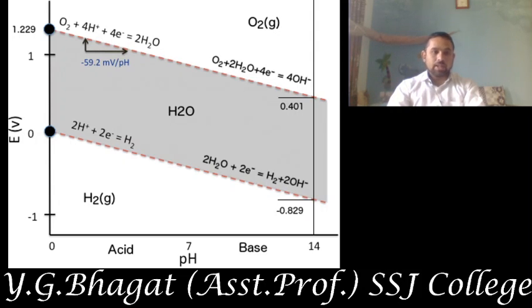Because when it liberates hydrogen gas, the species is donating two electrons to the water, as the species is unstable and reactive. It will donate two electrons to the water, and by accepting two H+ ions from the water, it will convert into hydrogen gas. Thus the species is unstable.